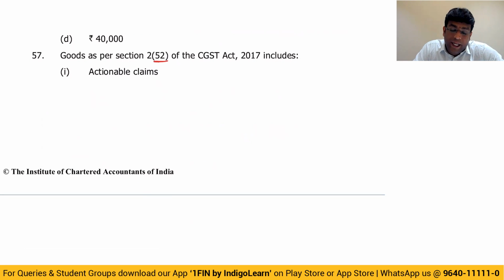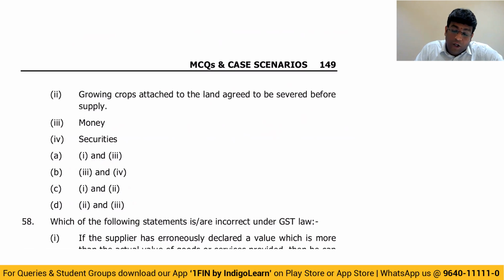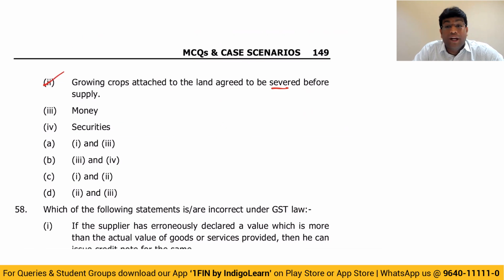Goods as per 2(52) includes actionable claims, of course, included. Growing crops which are severed before supply, that is also included. Money is not included, security is not included. So 1 and 2 are included. So answer is option C, my dear friends, 1 and 2.